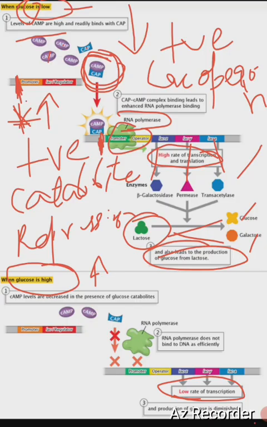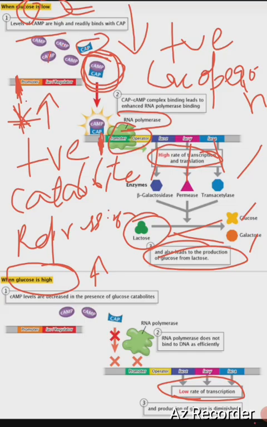Okay. So basically CRP, or you can say CAP, it is a cyclic AMP receptor protein, this blue color. It is necessary for high level of transcription. Alone it is not able to bind, so it needs cyclic AMP. Together they can form a complex which will bind to the DNA, and when the glucose levels are low, then there is a high level of transcription here, you can see.